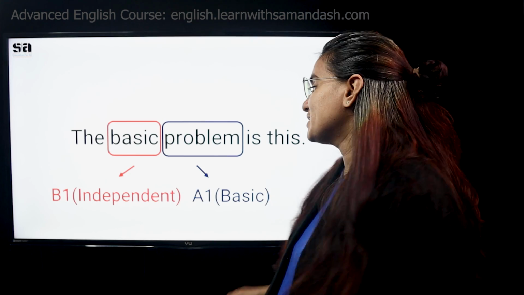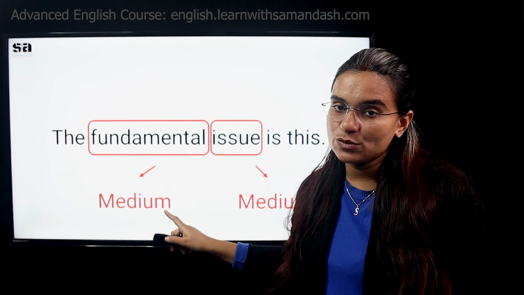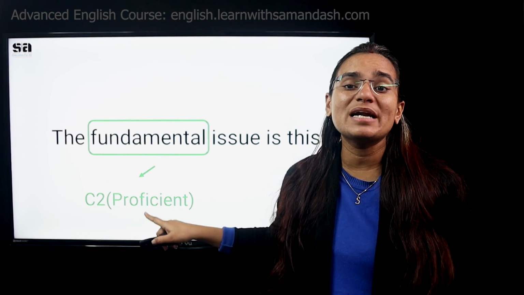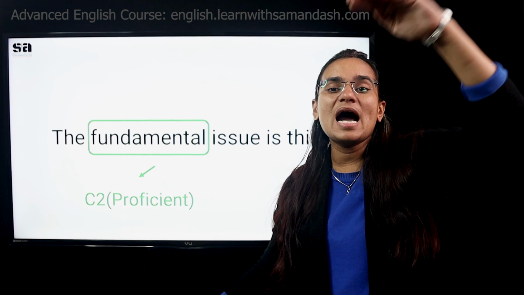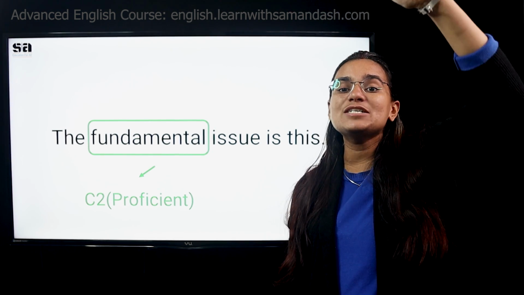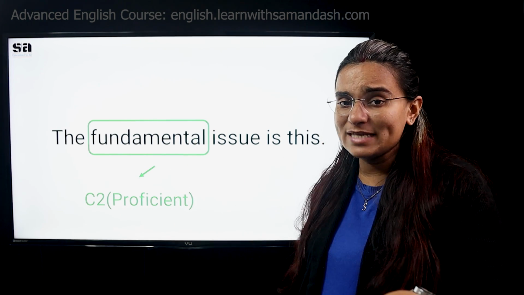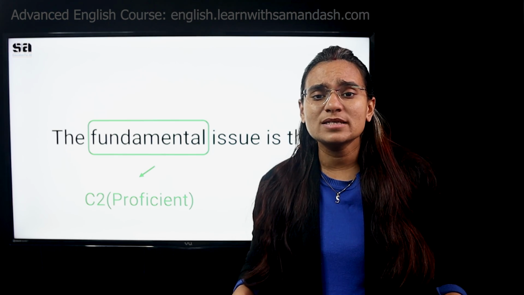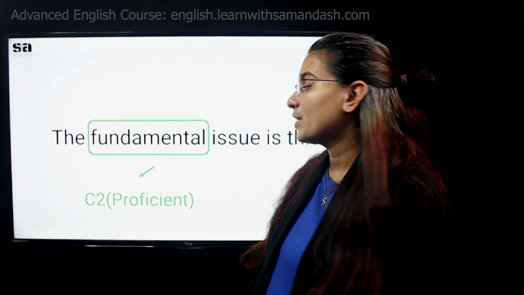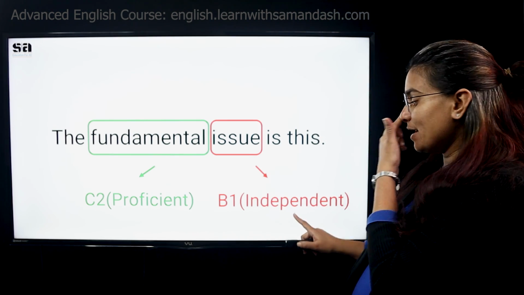Coming back to the video, we still have more discussions. Fundamental and issue were medium level words. As we already discussed, you will be surprised to know that fundamental is actually an expert level word. It's a C2, the highest level. Of A1, A2, B1, B2, C1, C2, the highest level word is fundamental. So if you say the fundamental issue is this, the fundamental concept is this, you're actually speaking like an expert. Issue is an intermediate level word. It's a B1 level word.